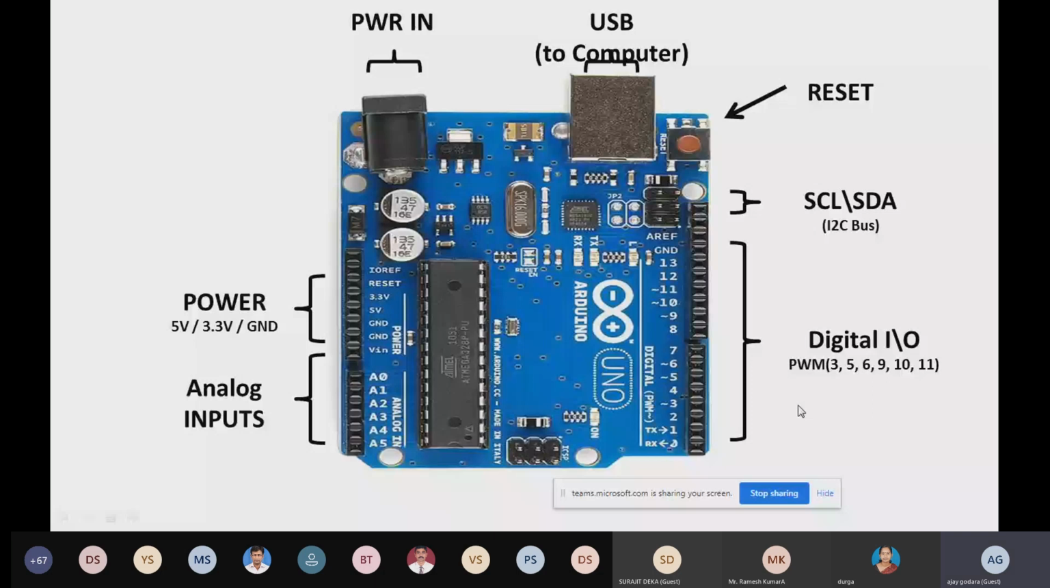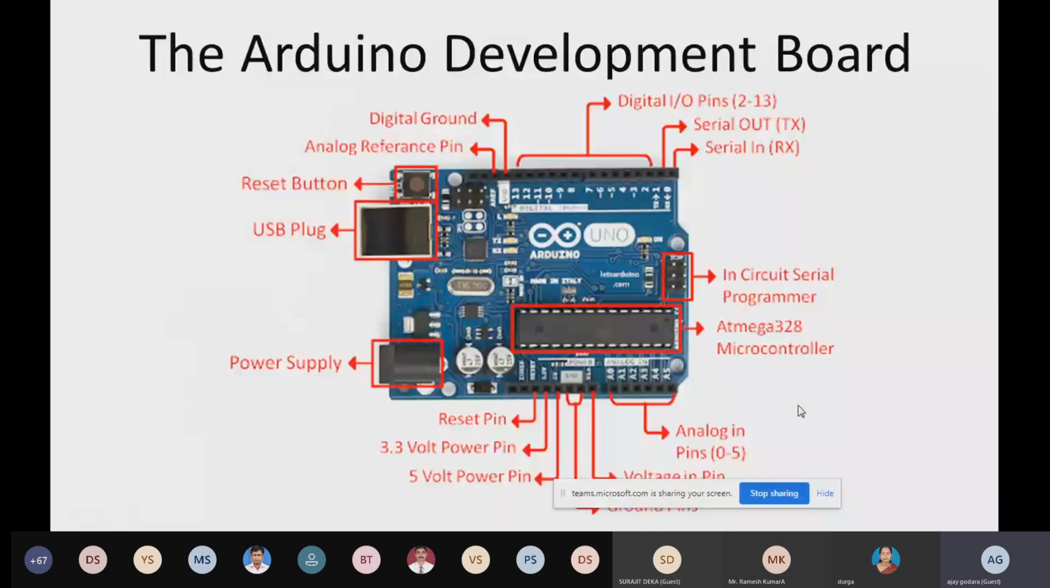So let's see how you can use it. This is a more detailed picture. There is one LED, that is the built-in LED, and this one is the microcontroller, its name is ATmega328. These are power ports. This one is the power supply and USB cable. This one is the reset button.